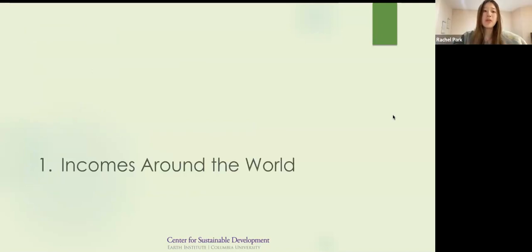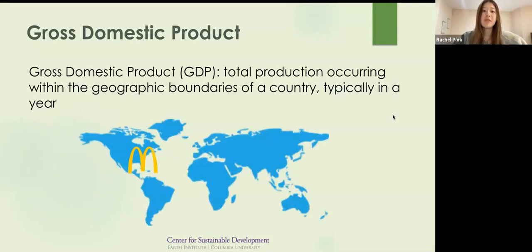Starting off with incomes around the world, the way we consider the income of a country is typically through gross domestic product or GDP. GDP is the total production occurring within the geographic boundaries of a country, typically in a year. So, for example, if the McDonald's in the US produced French fries, then the revenues would count towards US's GDP. However, GDP doesn't exactly measure goods and services produced outside the country's bounds. So although McDonald's originated in America, the revenues of their franchise in other nations wouldn't count towards US's GDP.